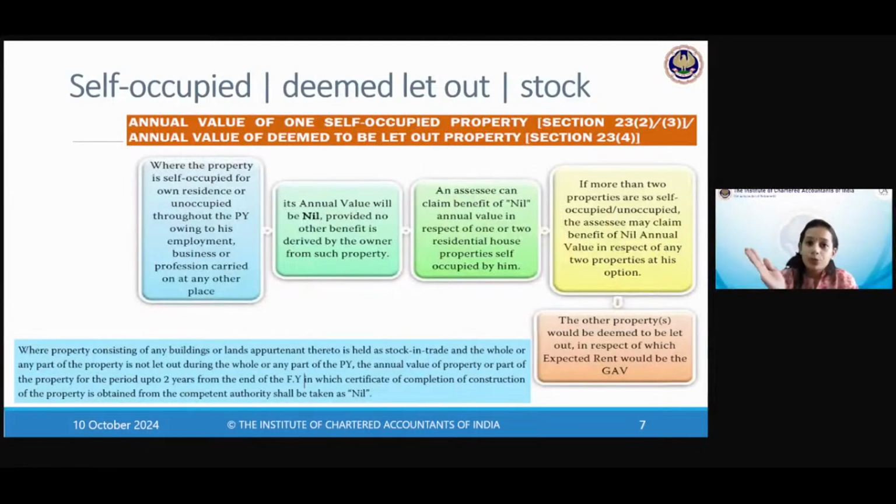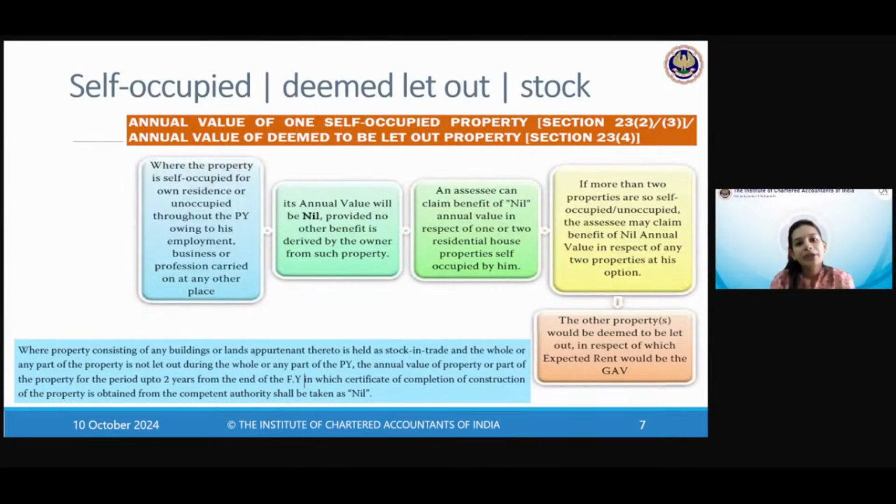Now, when you take annual value to be nil, gross annual value is nil. So there itself it has fallen flat. That means you are not proposing to tax any income from house property in that case. But how many properties are you allowed to hold? You cannot hold as many properties as you want, one in every country of the world, and say that I cannot stay everywhere, so I have to keep them unoccupied. So law has given you a limit of up to 2 house properties. Earlier it was 1. Recently it has become 2. For you it is 2, so please remember 2, don't get confused.